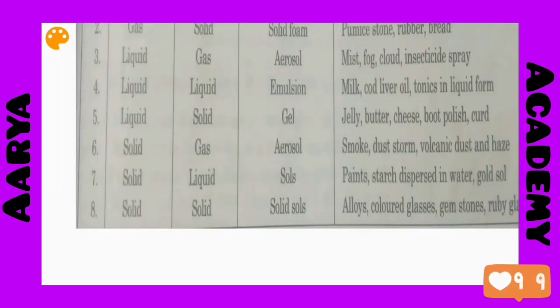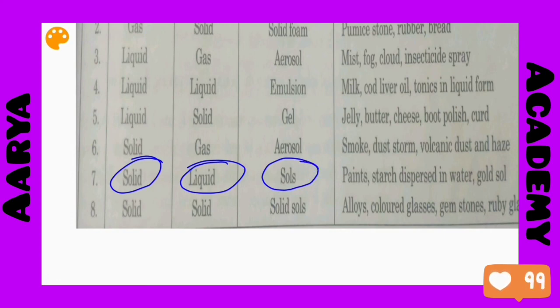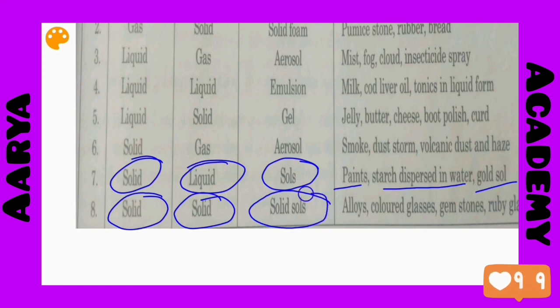Now next, the dispersed phase is solid and the dispersion medium is liquid, and the name of the colloidal solution is sols. So these examples are here: paints, starch dispersed in water and gold sol. And the last one is, the dispersed phase is solid and the dispersion medium is also solid, meaning both are solids. The name of the colloidal solution is solid sols. These are alloys, colored glasses, gemstones, ruby glass, etc.